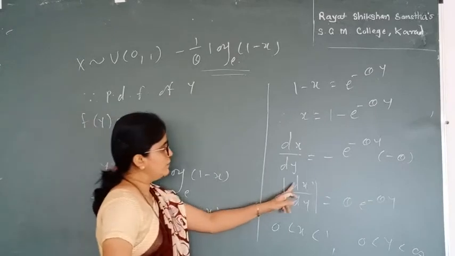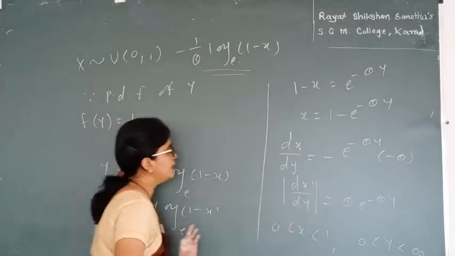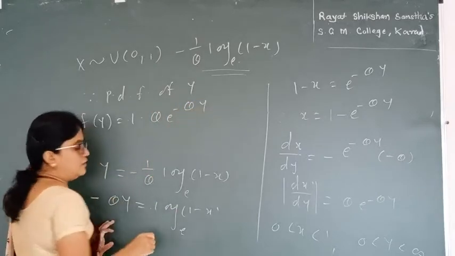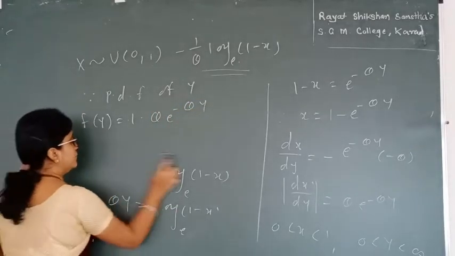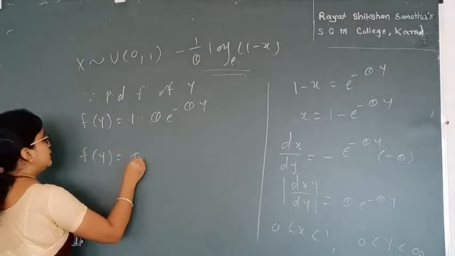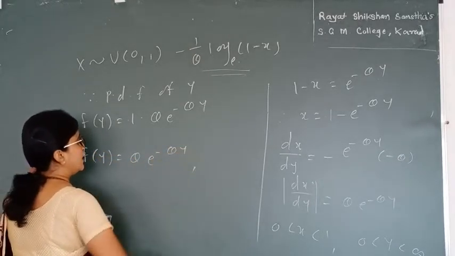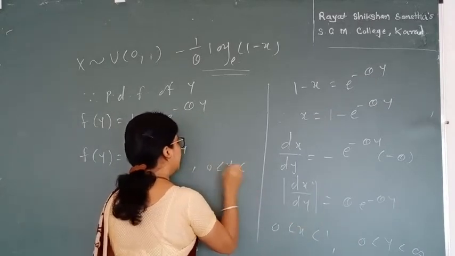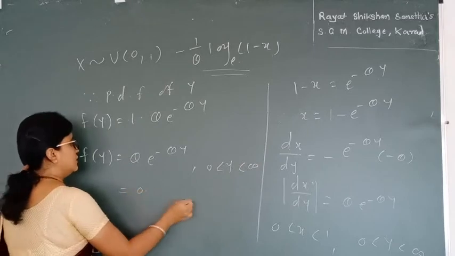And modulus of dx by dy over here is theta e raised to minus theta y. So my PDF for y is f of y is equal to theta e raised to minus theta y, for the range of y over here it is 0 to infinity, 0 otherwise.